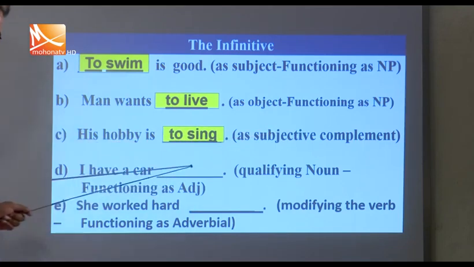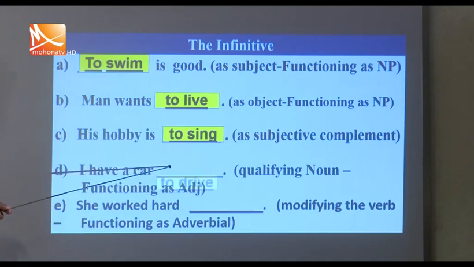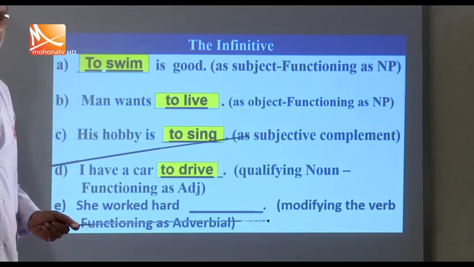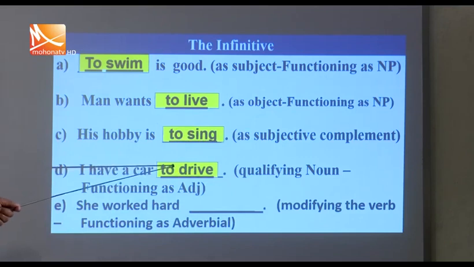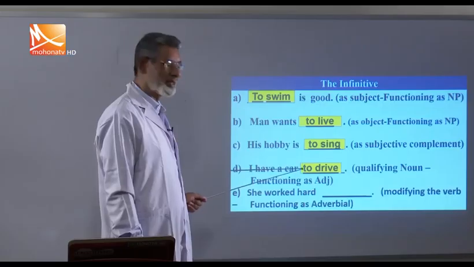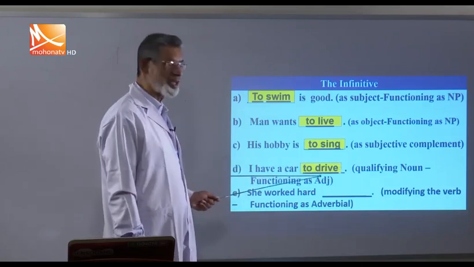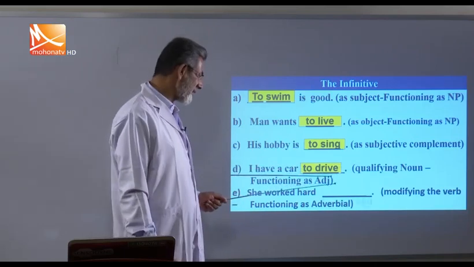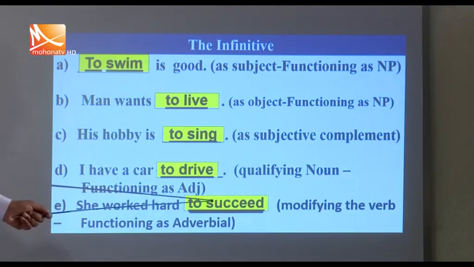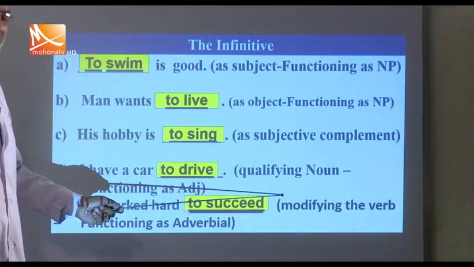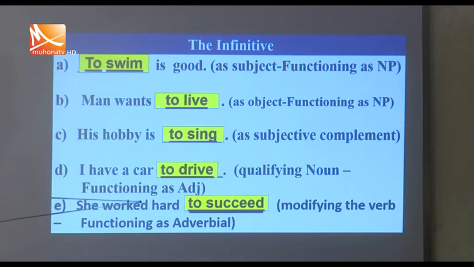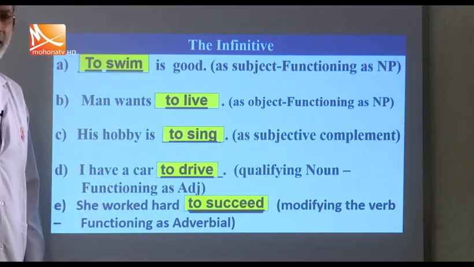Okay? Now you see here, I have a car. I have a car to drive. Here you see, to drive, this infinitive qualifies this noun a car. So qualifying noun, functioning as adjective. In the last example, she worked hard to succeed, modifying the verb. So to succeed modifies the verb work. So it's functioning as adverbial.